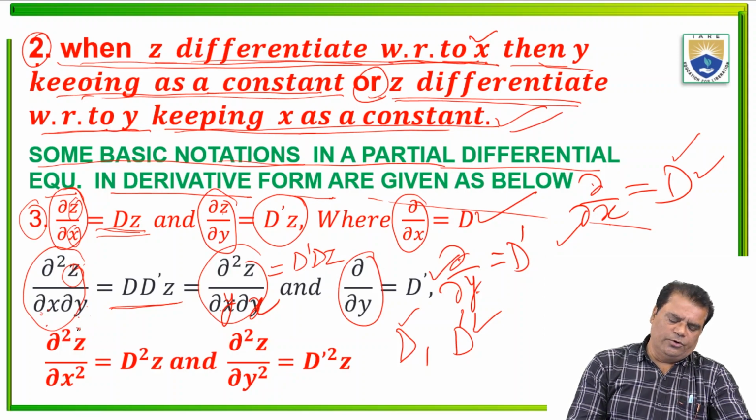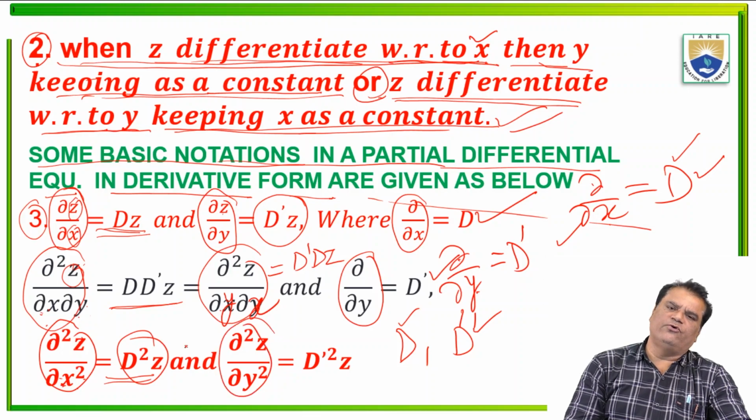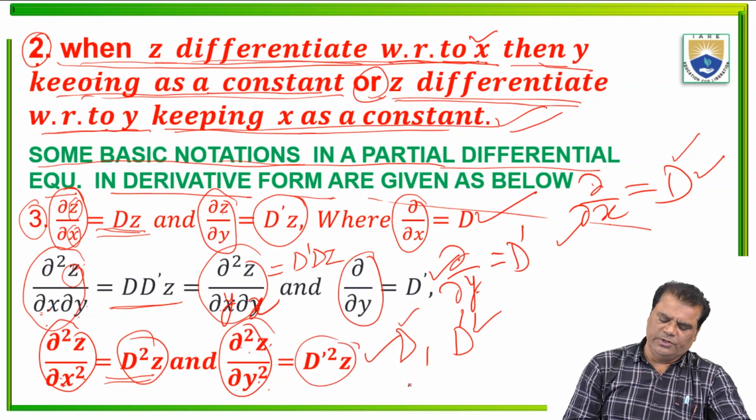Now dou 2z over dou x2 is the second differential of z with respect to x, the partial derivative of z with respect to x twice. Dou 2z over dou x2 is represented by D square z. And dou 2z over dou y2 is the second differential of z with respect to y, the second order derivative of z with respect to y. Dou 2z over dou y2 is D dash square z.